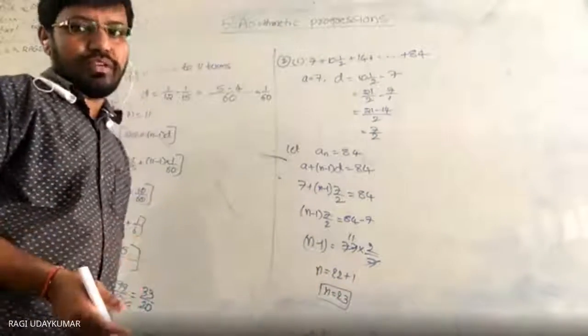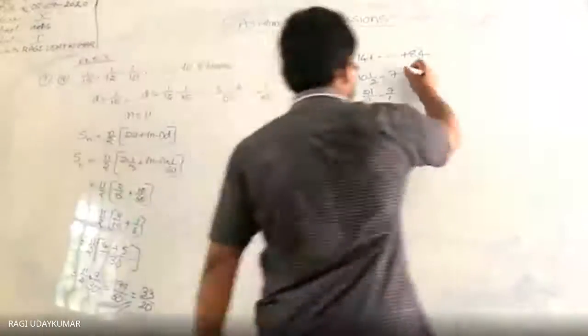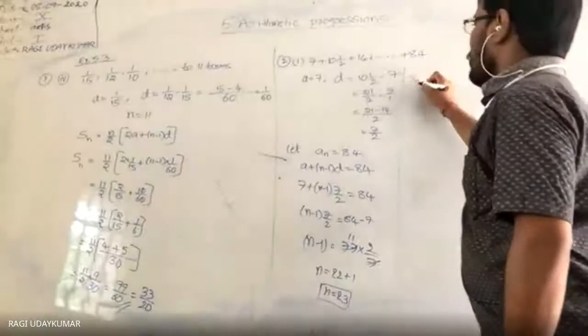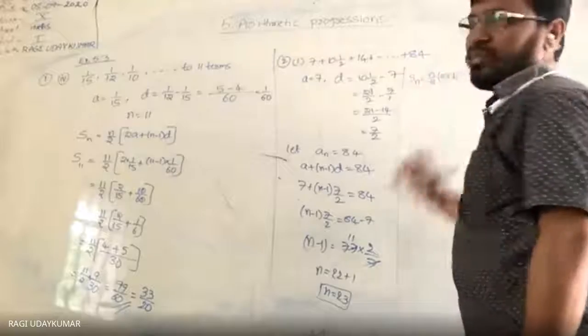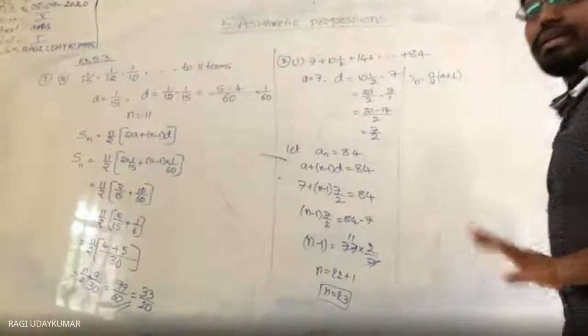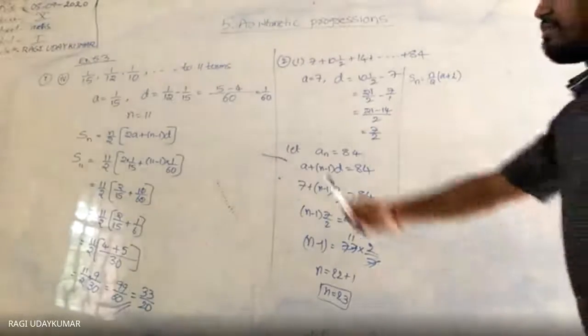23 terms, whose sum you need to find. Here you can use the formula Sn equals n by 2 of a plus l, because the last term is already given, so it is a little easier.